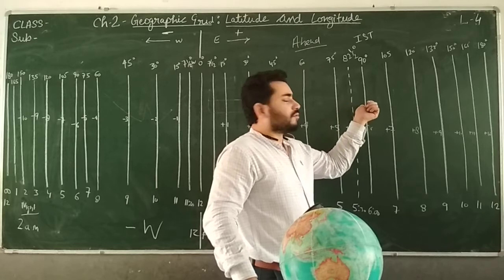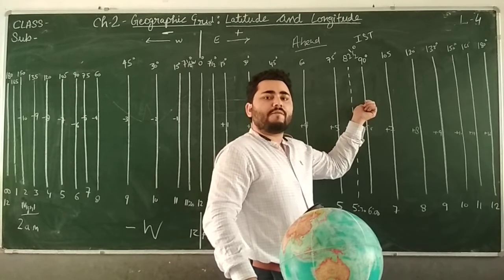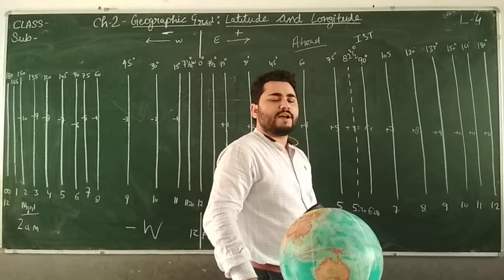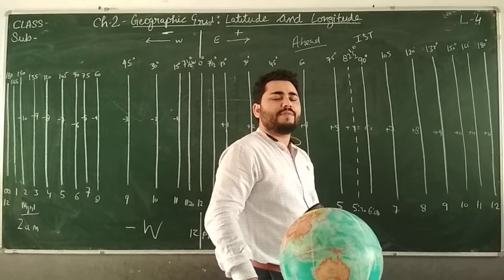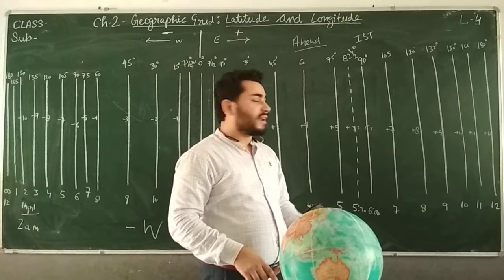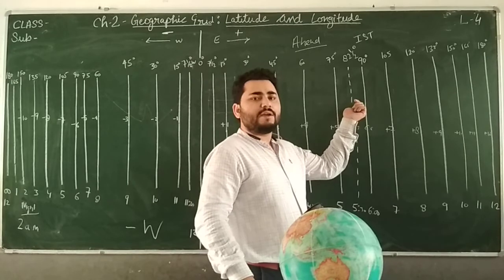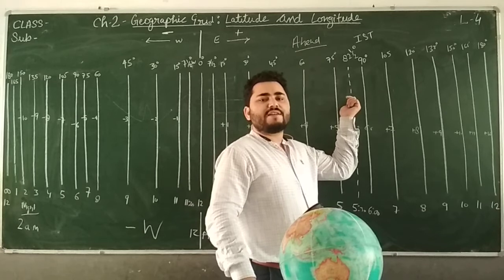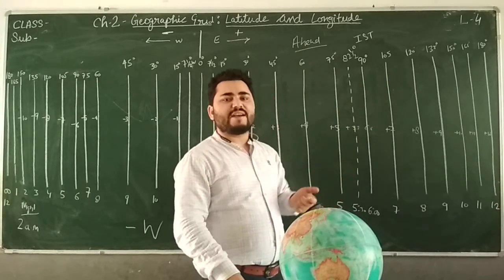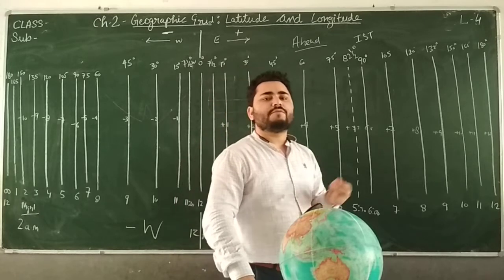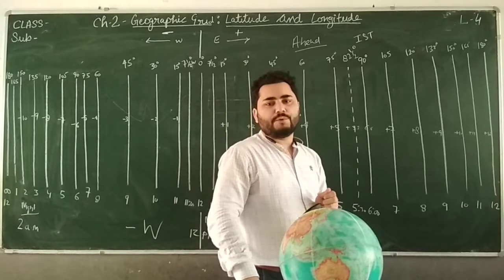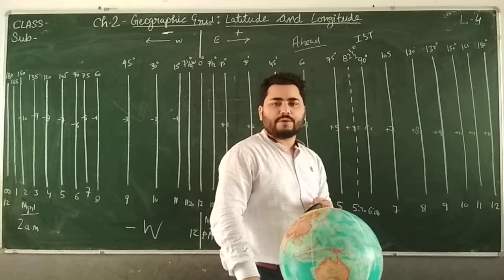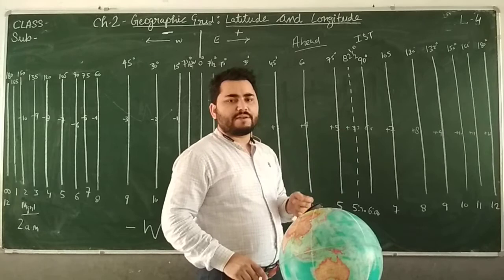Although the places which are in the east have already had that positioning of the sun, you can say, 30 minutes before over their head. It has been 30 minutes since the sun was over their head, but still they are keeping the time of 82.5 degree where the sun is currently overhead. Why? Because one meridian we will have to accept as standard meridian for the entire country, so that we will not face trouble in keeping time. That is why we have this standard meridian. This is called IST also.